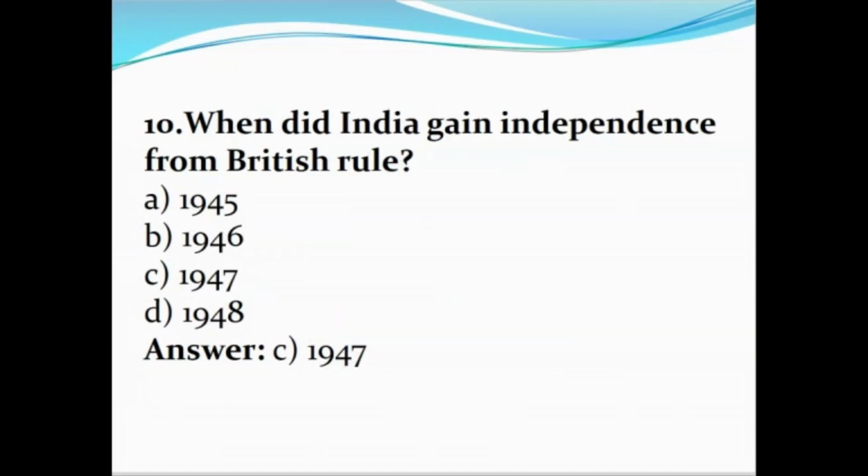When did India gain independence from British rule? 1945, 1946, 1947, 1948. Answer C. 1947.